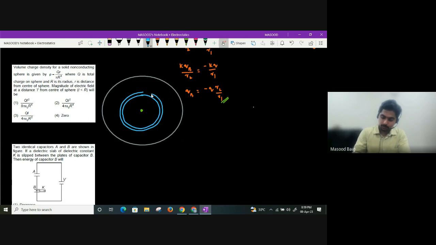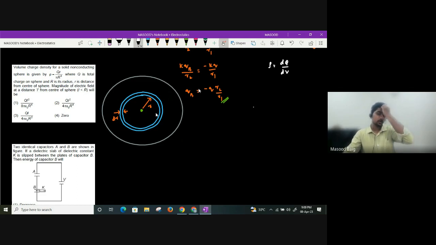So I will find what will be the charge in this hollow sphere, guys. So here it is at a distance small r, and let us imagine the thickness is dr. Okay. So what is rho value given for this? Rho is nothing but charge per unit volume. Rho is nothing but for a small element, you can write it as dq divided by dv.